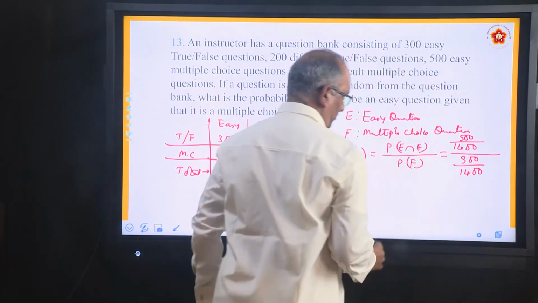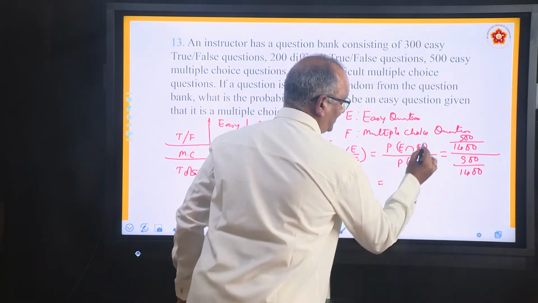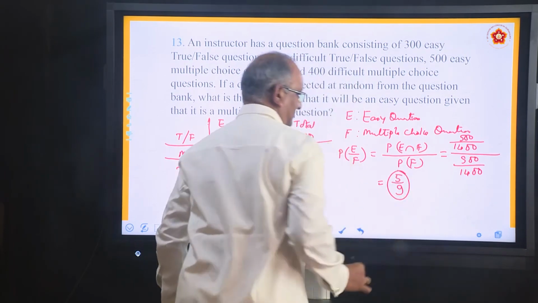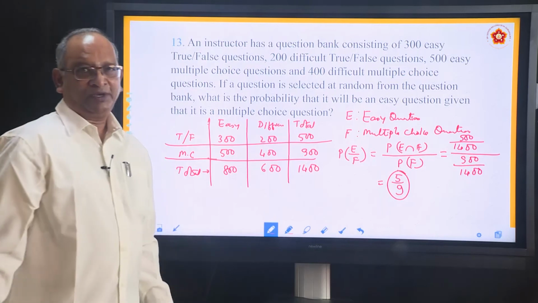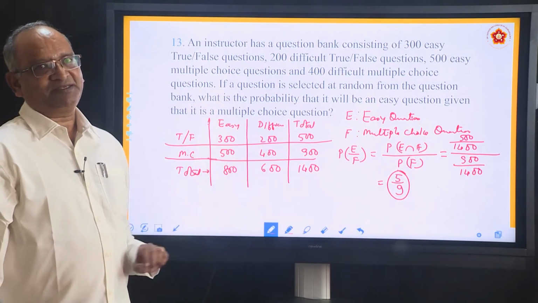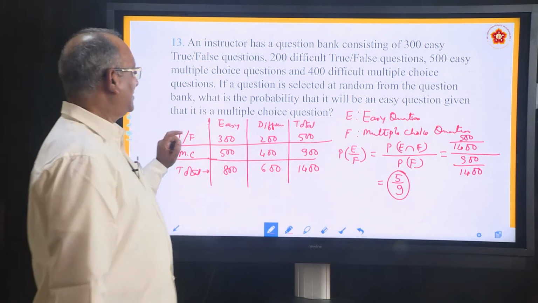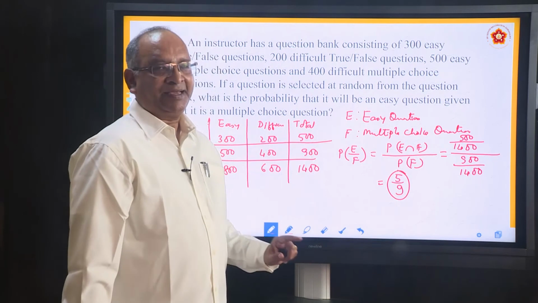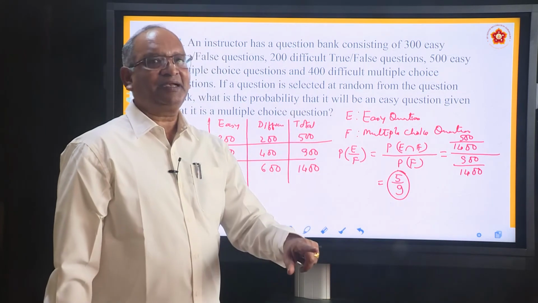So what is it that you are going to get? You will get the answer 5 by 9. This is the answer. Simple. Only it took time to understand the question, but the solution is very, very simple. Read once again. What is the probability that it will be an easy question? He is asking what is the probability that it is an easy question.